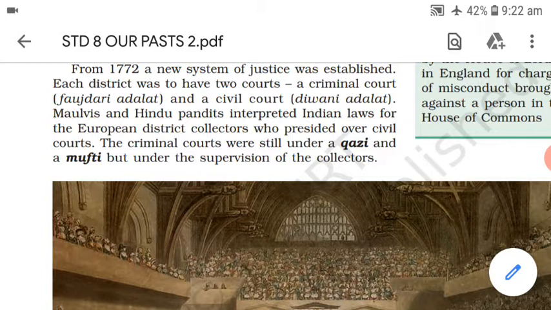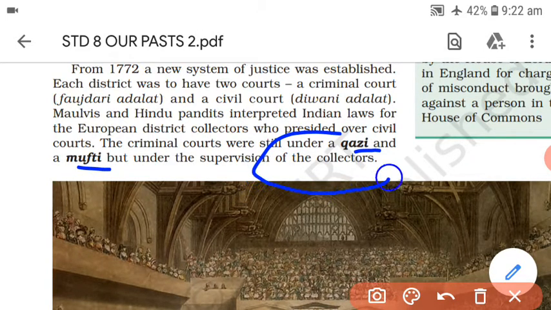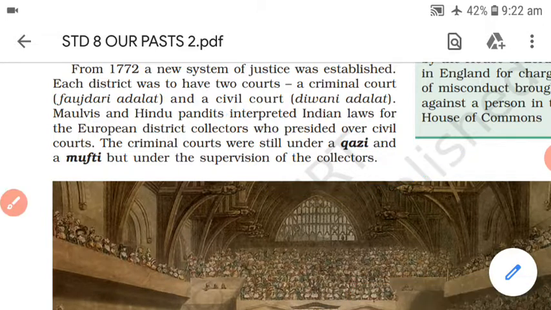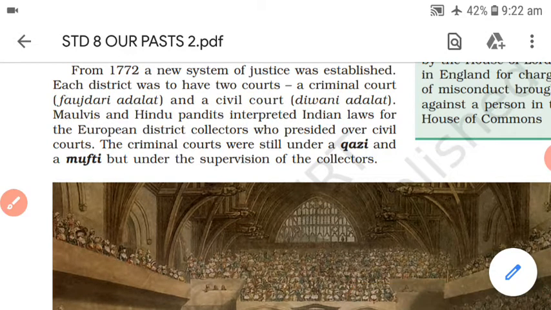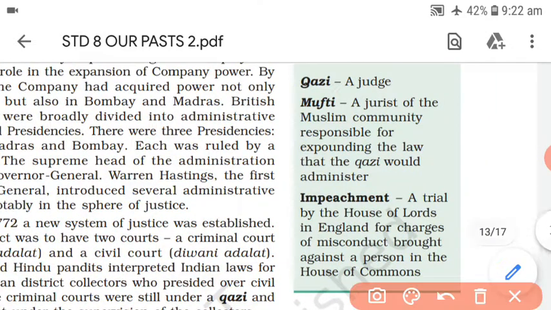So the criminal courts were still under Qazi and Mufti, but they were also under the supervision of collectors. These collectors could look after criminal courts, but the Qazi and Mufti did not have the right to interfere with the courts of the collector. So as you can find here the meanings of Qazi and Mufti.